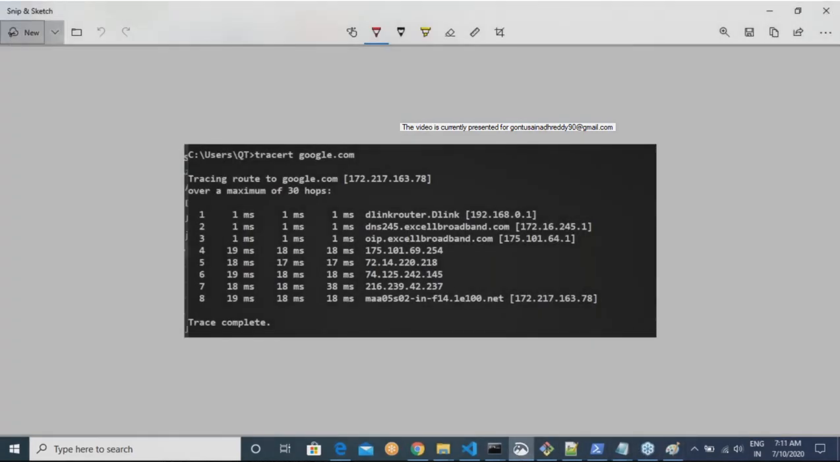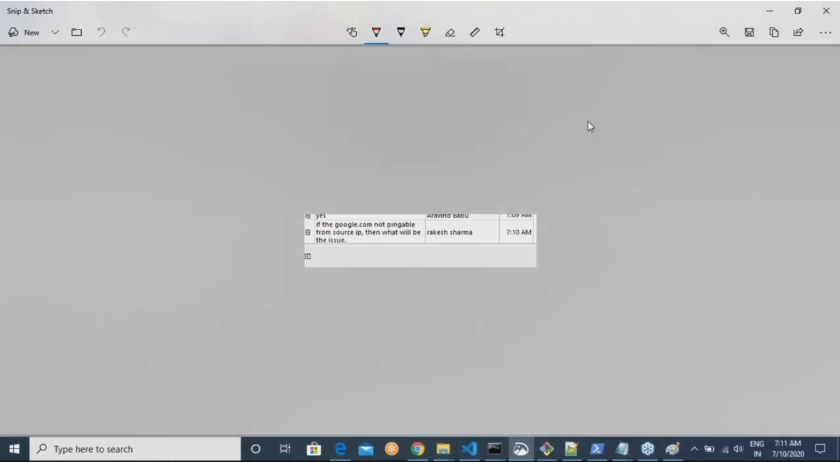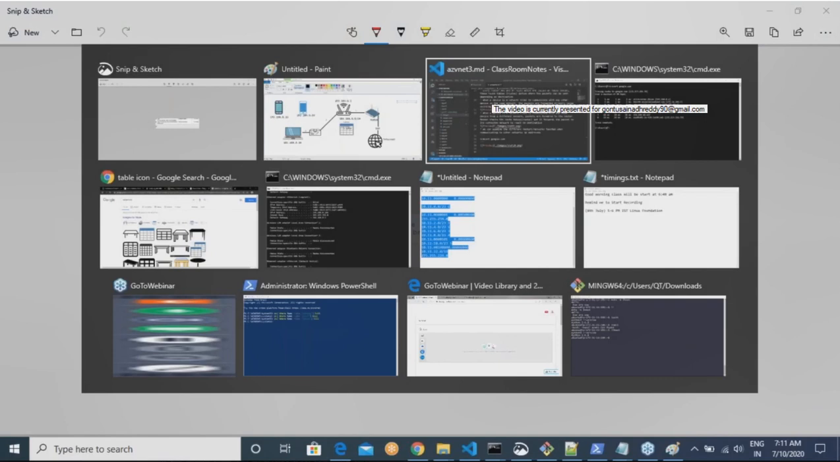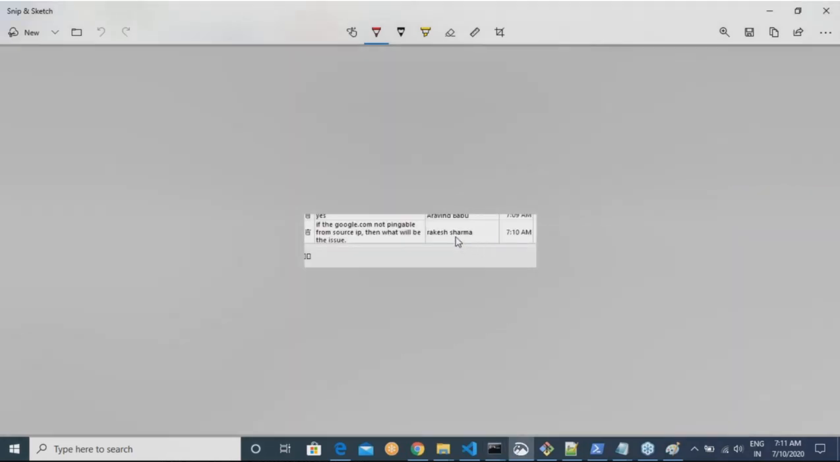There is one question from Rakesh Sharma. If google.com is not pingable from the source IP, what will be the issue? Then your router will try to send a packet which will never reach the destination. Probably that could be due to some router being broken. If you don't have an internet connection, that means there is no connection from your router to reach the public internet. That means there is some route in between that is broken. Am I clear on this, Rakesh?